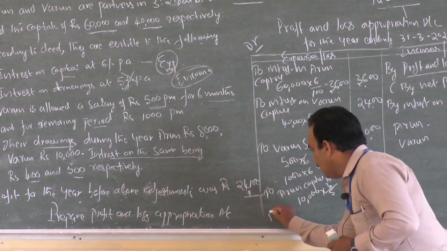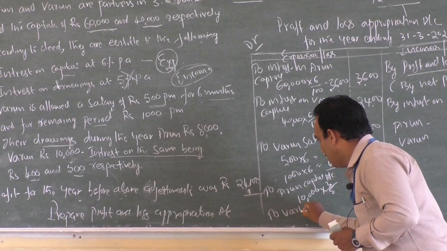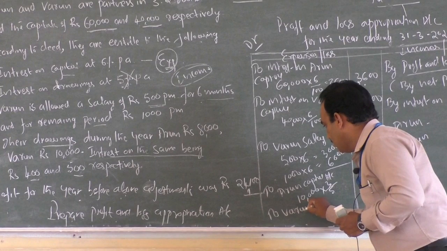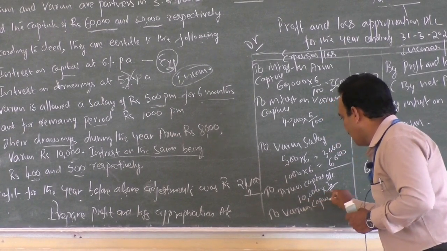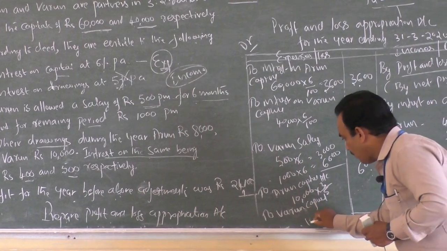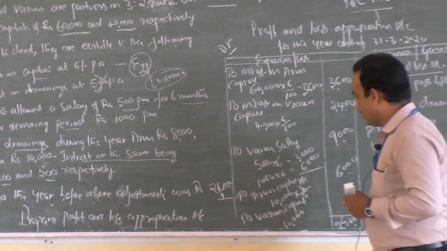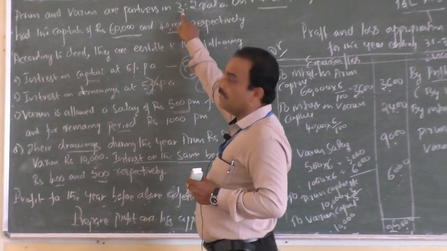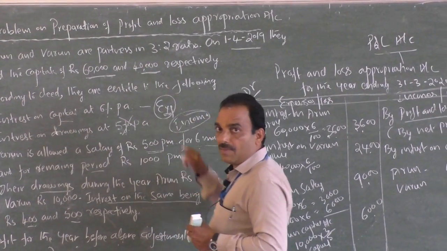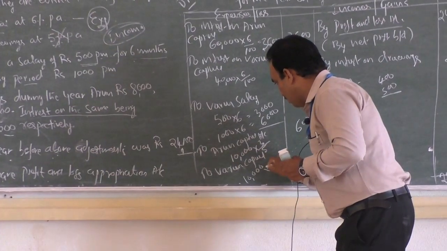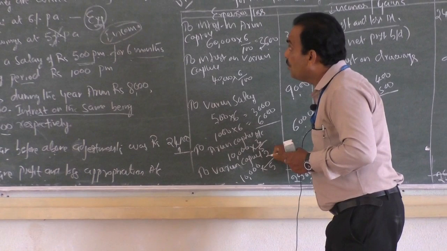And last entry, to Varun capital. It has to be transferred to Varun capital. Divisible total profit is 10,000. In that, it is said that profit sharing ratio is 3:2. 3 plus 2, 5, divided by 5, and his share is 2.